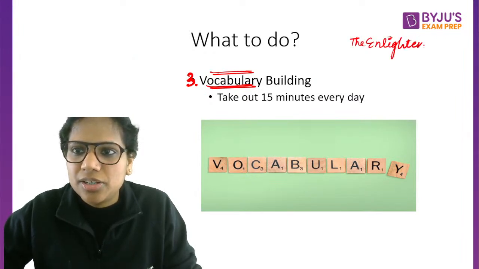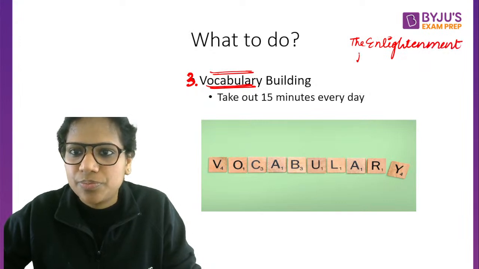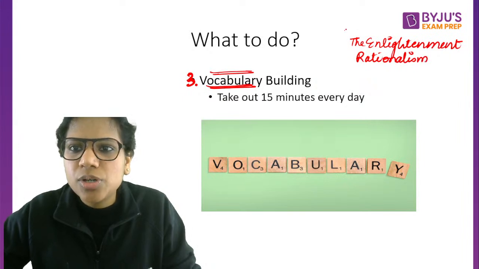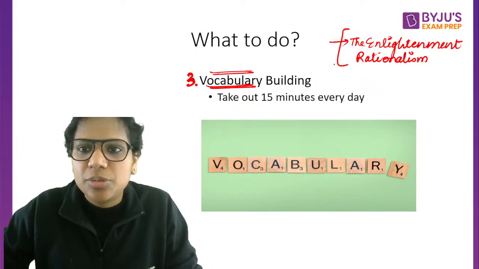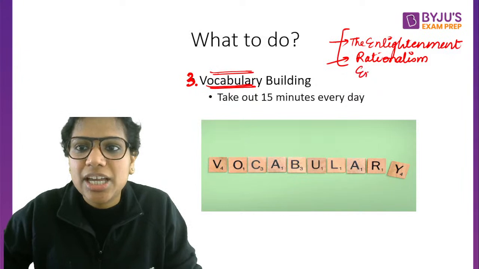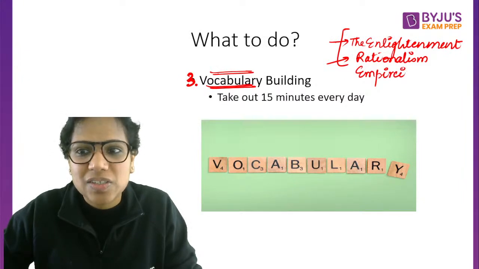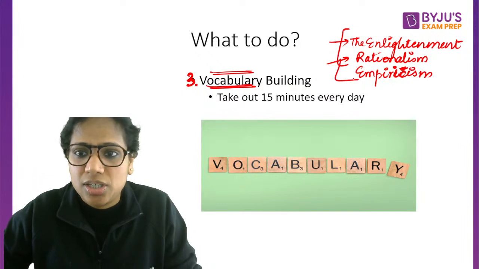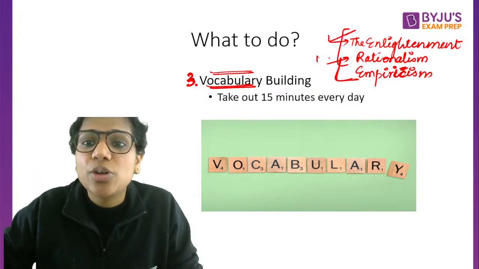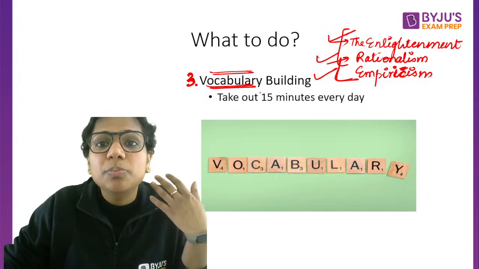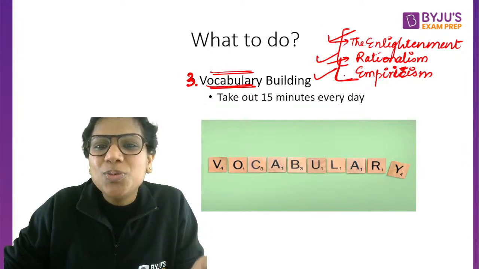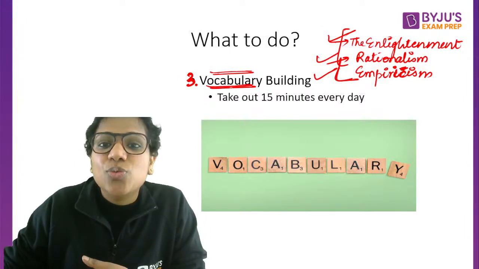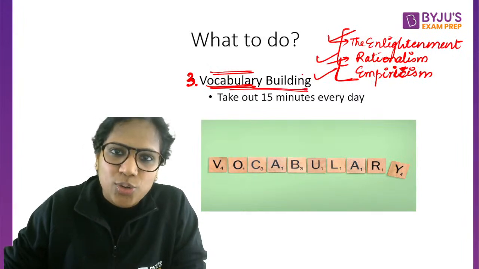the Enlightenment, rationalism. Now, these were movements, the Enlightenment. Rationalism is a philosophy. They had, in fact, contrasted it with empiricism. So, in case you knew the meanings of these words, you were aware of what these things are, it helped you big time when it came to solving RC passages. So, vocabulary building is a must.